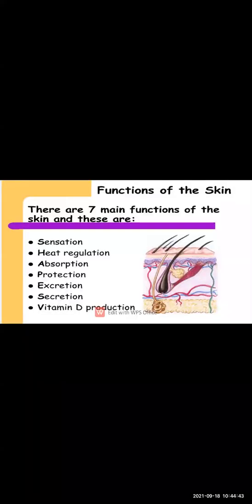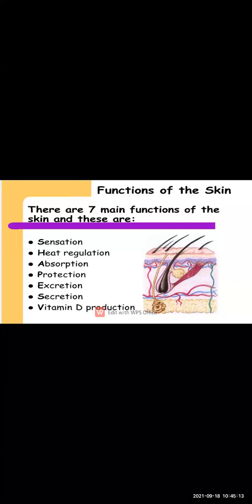Okay, now what is the function of the skin? Sensation. So skin tells you whether the thing is hot or cold. It regulates the body temperature. It regulates the heat in our body. It absorbs. Absorption is also one of the functions of the skin. Then it protects the internal organs or the bones that are present in our body.